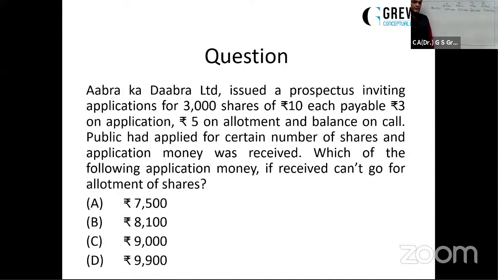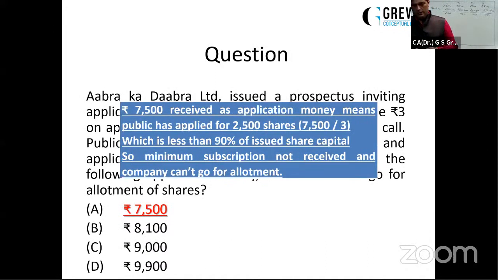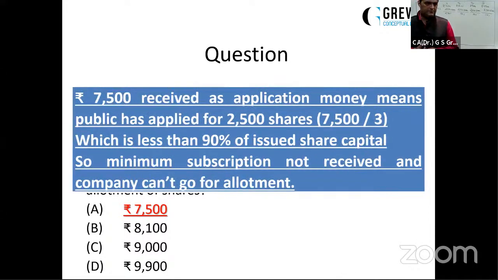Offered were 3,000. Received application for 2,700. It is 90%. Acceptable. 100%. Acceptable. 110%. Acceptable as application money, although the company can't issue more than 3,000. That's an oversubscription. But here, it is less than 90%. So when I'm saying less than 90%, the company can't go for the allotment because it is not fulfilling the case of minimum subscription. So the company will have to reject all the application money and refund their money. That's what we call not received the minimum subscription.